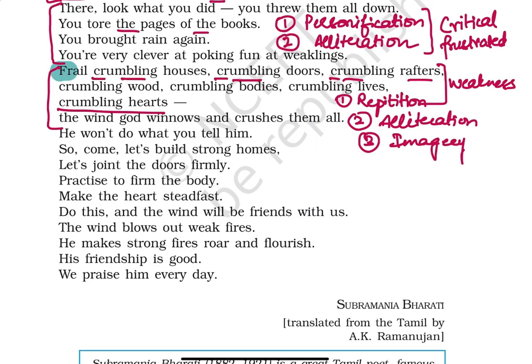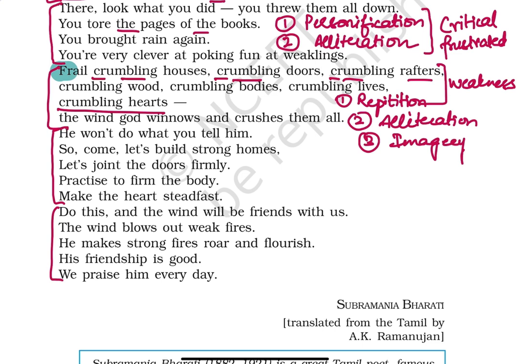Okay, now let's move on to the next stanza of the poem. He won't do what you tell him. So come, let's build strong homes. Let's join the doors firmly, practice to form the body, make the heart steadfast. Now we have taken these 5 lines, leaving the next 5 lines for the last stanza. Now here the poet is actually telling you a kind of solution. If there's a problem, it comes with a solution. So let's tackle the problem and find out a solution for ourselves.